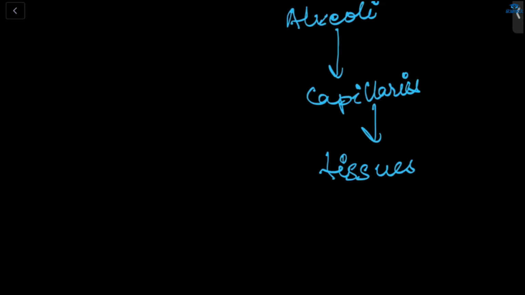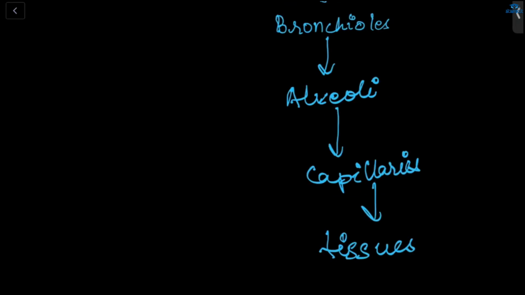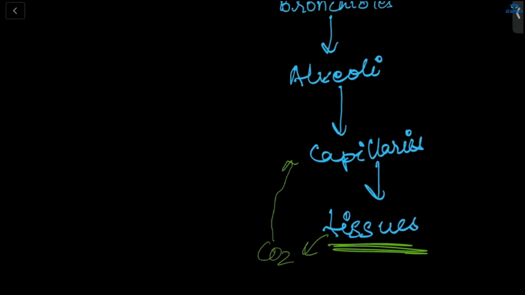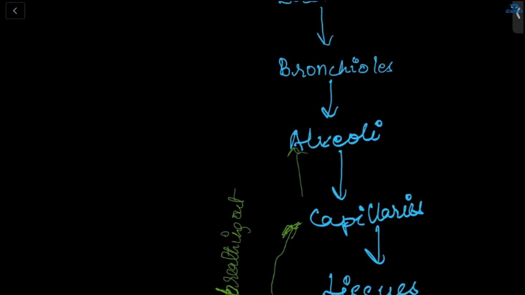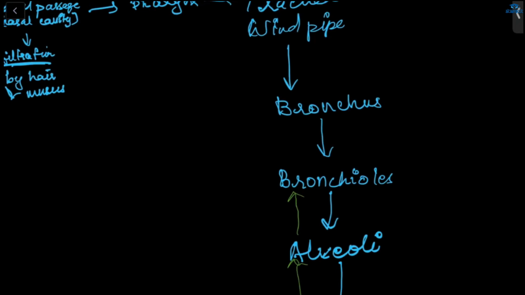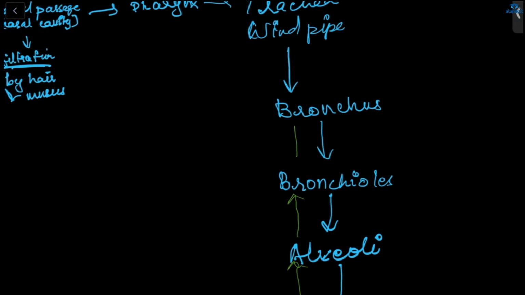Now we can use a different color here. From tissues, there will be release of carbon dioxide. Then from tissues, carbon dioxide will go to capillaries. This is breathing out. Then from the capillaries to the alveoli, from alveoli to bronchioles, then from bronchioles to bronchus.